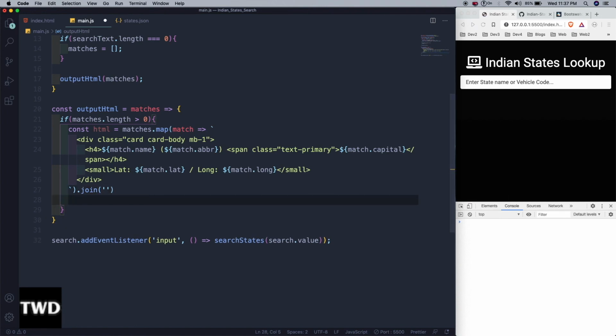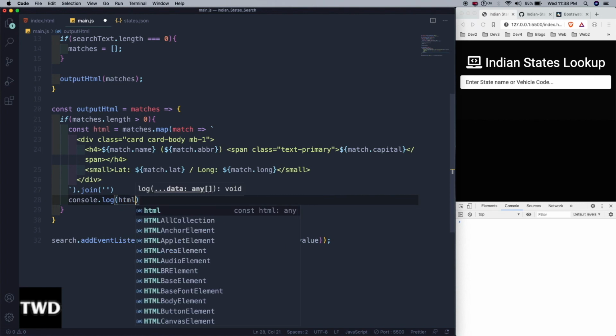Let me have a console.log html also to check what is coming, if everything is right.